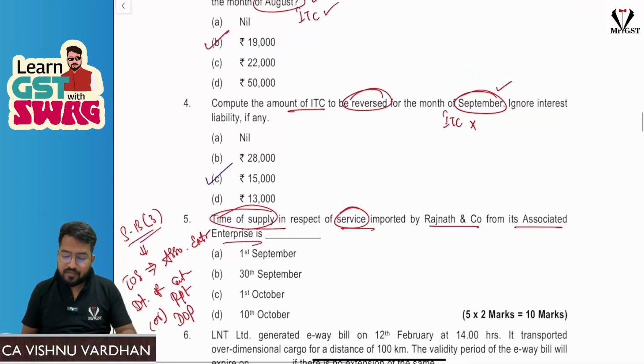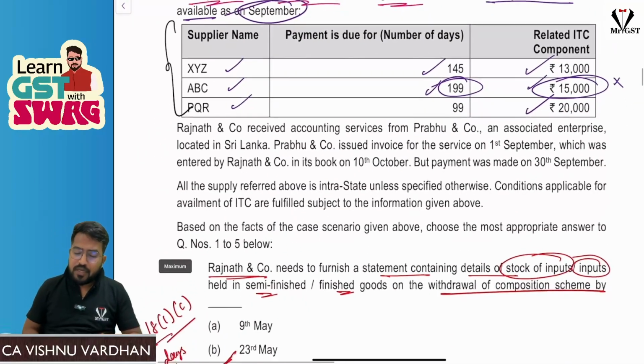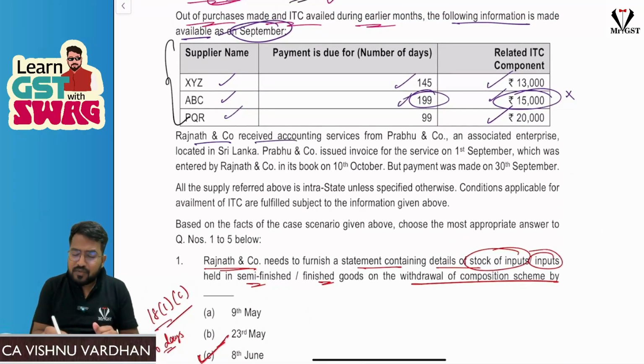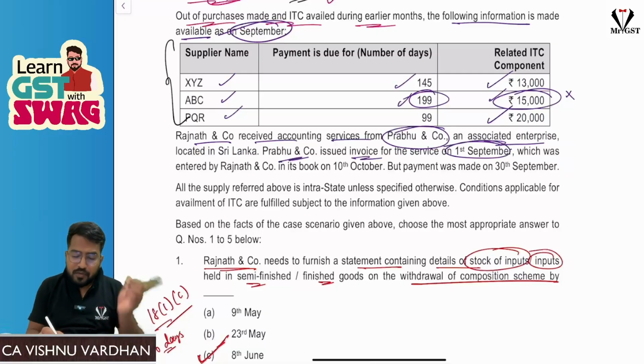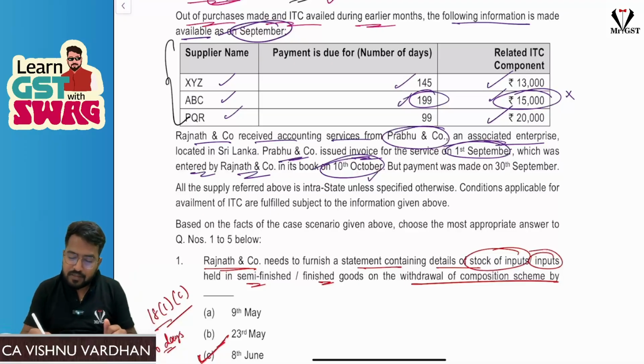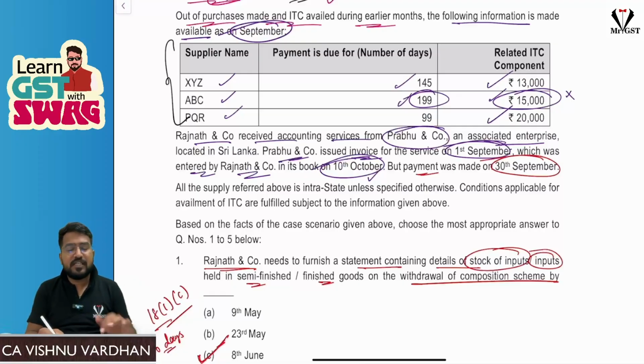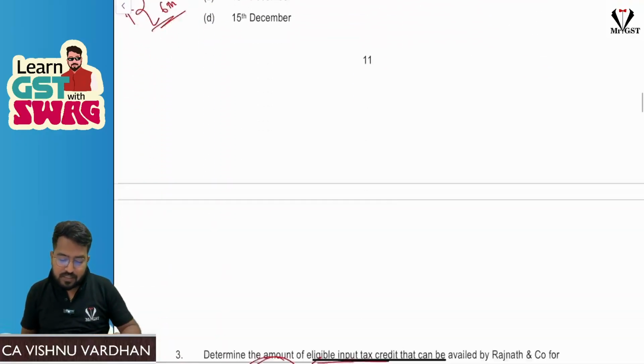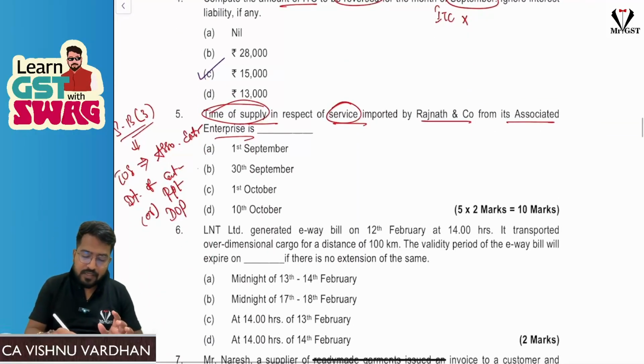Next, time of supply for the services imported. As I told you, sir, Rajnath & Co received accounting services from Prabhu & Co, an associate enterprise, and Prabhu & Co gave the invoice on 1st September, which was entered in Rajnath & Co's books on 10th October. So we should see the date of entry in the books of accounts of the recipient, 10th October, or date of payment, whichever is earlier. Date of payment is 30th September. 30th September or 10th October, which is earlier? Sir, 30th September is earlier. So obviously the answer is 30th September.